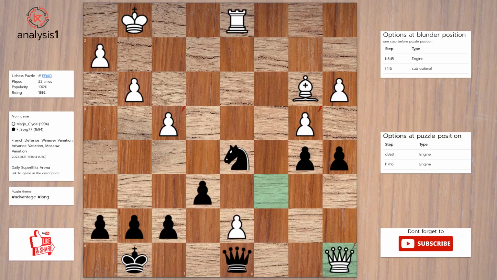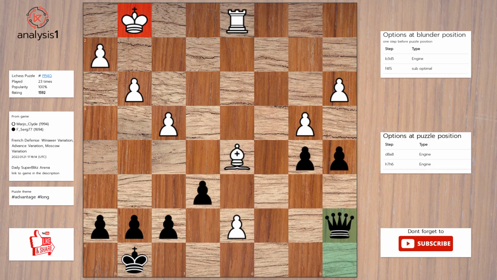Another one. Puzzle position vulnerabilities are: queen takes queen. Pawn takes pawn. Knight takes pawn. Knight takes pawn. There are no checks in this position. The answer is: queen takes queen. Bishop takes knight. Queen to a7, check. King to f1. Queen takes pawn.